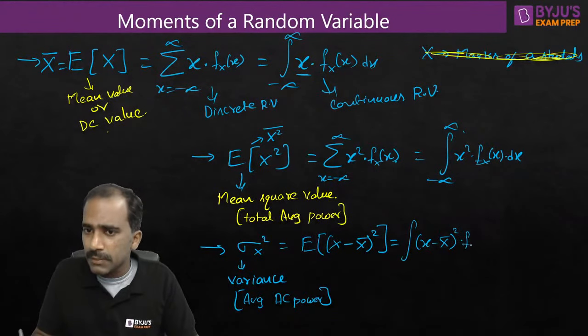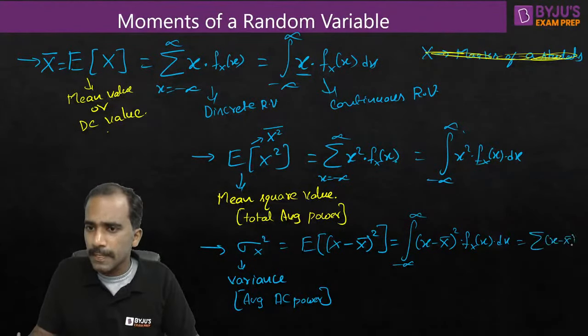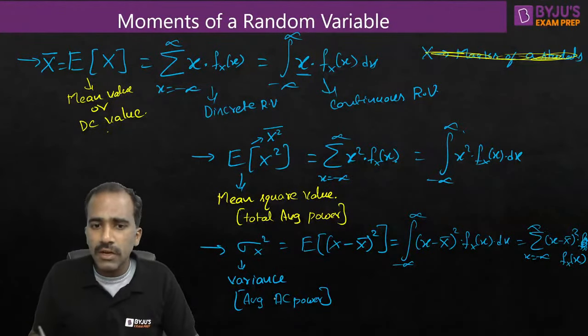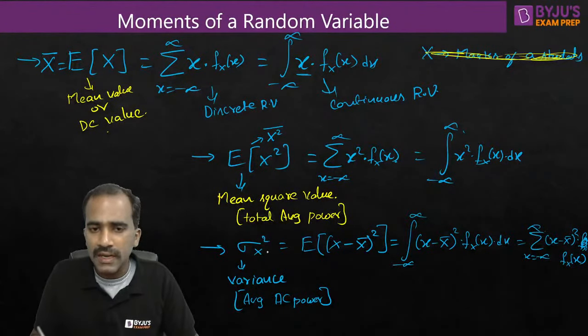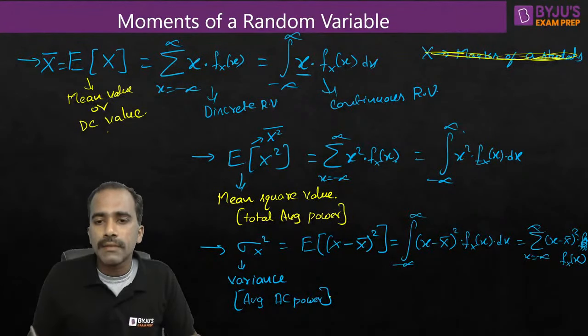Take that, multiply with the probability, and integrate if it is continuous, and do summation if X is discrete. This is what we call variance, or it also indicates AC power if you're talking about a voltage or current random variable.